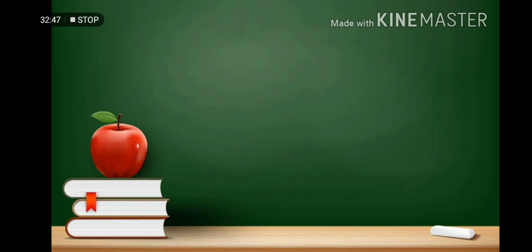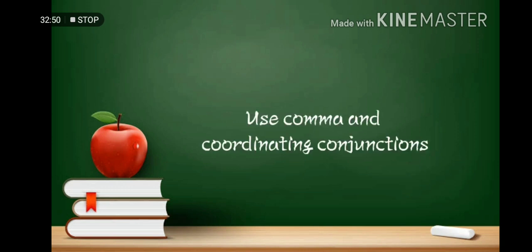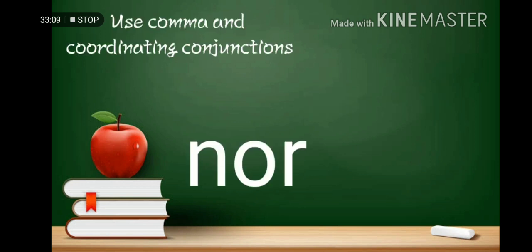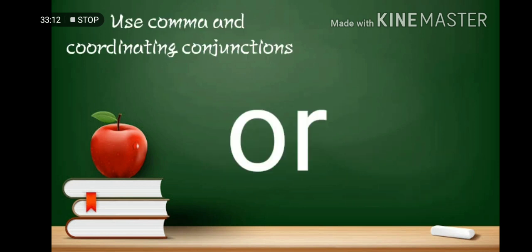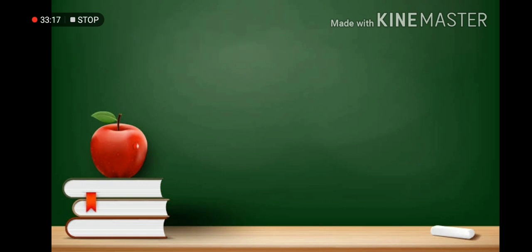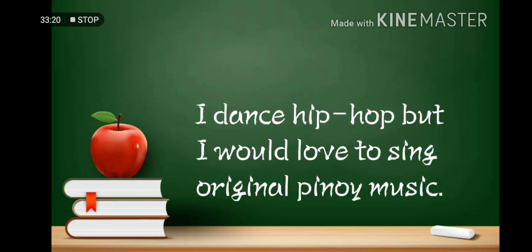Third, use a comma and coordinating conjunctions. Coordinating conjunctions are words that join two elements of equal grammatical rank and syntactic importance. There are 7 coordinating conjunctions: for, and, nor, but, yet, so, and or. These elements can aid in separating the two independent clauses. So: I dance hip-hop, but I would love to sing original Pinoy music.